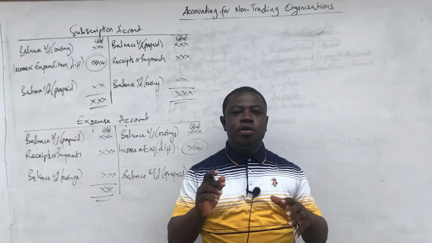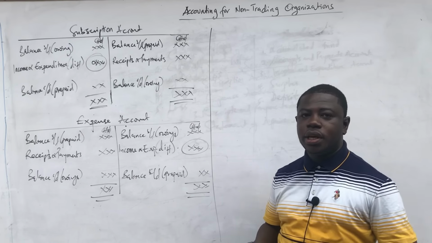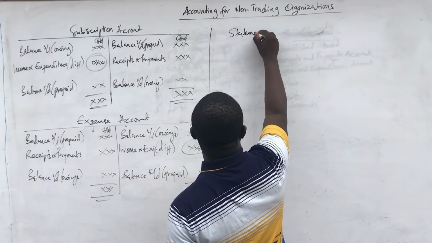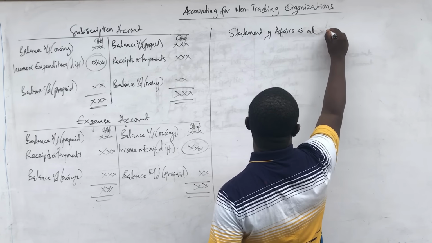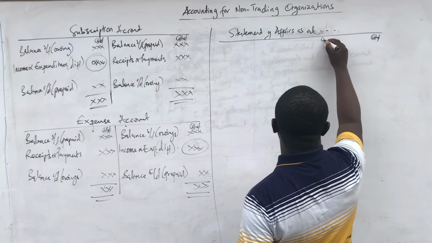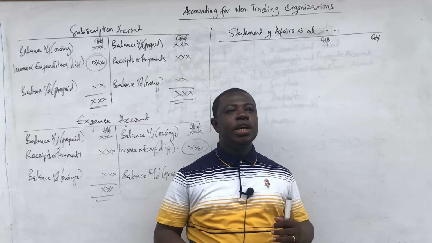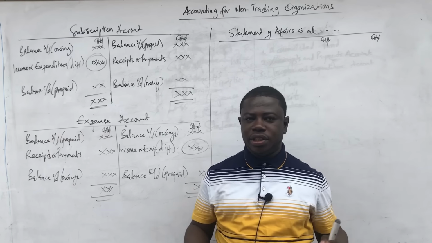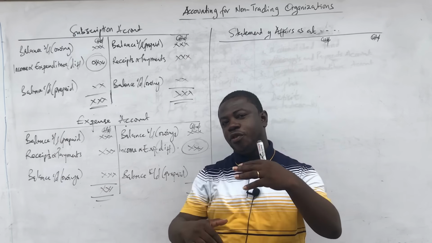And then finally, let us look at the format for the statement of affairs again, even though it's in the previous topic, but someone may not have watched it. So statement of affairs, assets, then you bring the date. Remember, we are going to prepare the opening statement of affairs for the accumulated fund. And I told you that with the statement of affairs, there is no need maybe to group into non-current assets and current assets and non-current liabilities and current liabilities, even though in your recording you show respect for the non-current assets before the current assets.